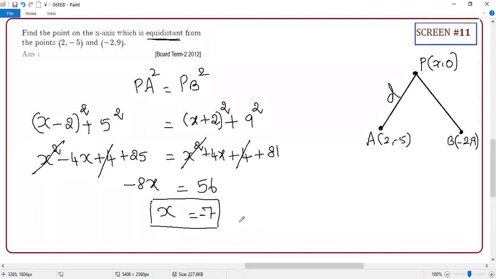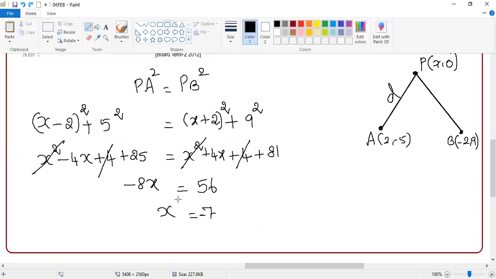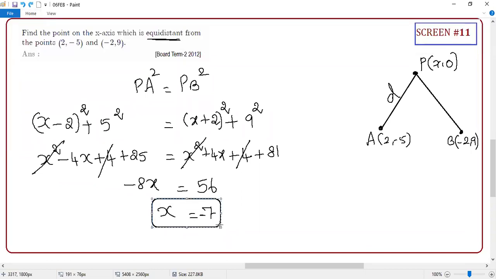Crystal clear or not? Many students leave the answer here, and happily they come out of the board exam. They will come back saying they are going to score Centum. But if you miss here, they will reduce 1 mark, because the question is not to find the value of x. You have to find the point. So you have to write the answer, guys. A simple careless mistake, and you will lose your Centum. So the required point is x comma 0. So x is what? Minus 7. Minus 7, comma 0.